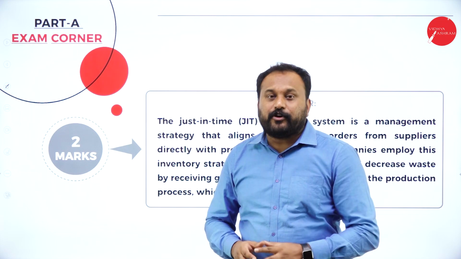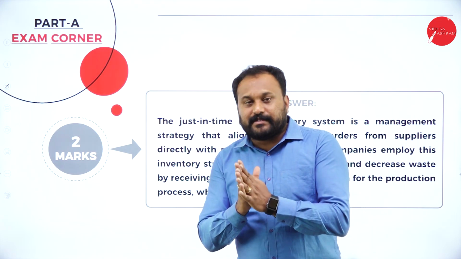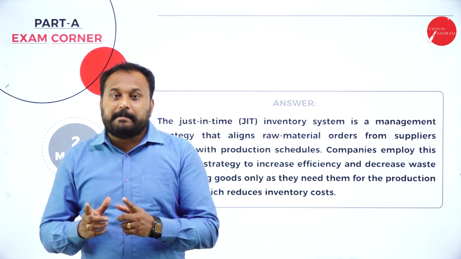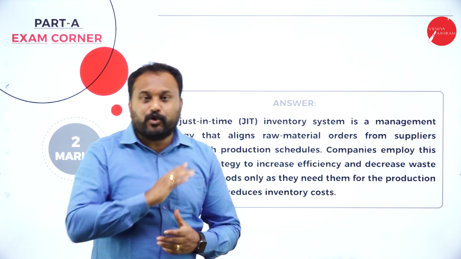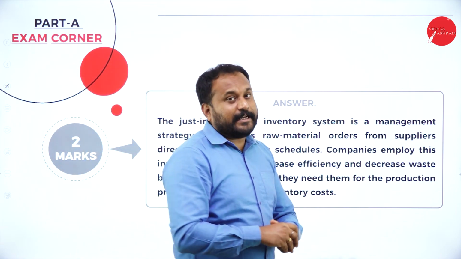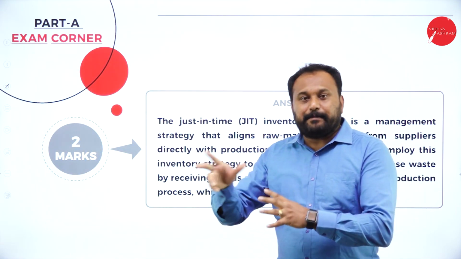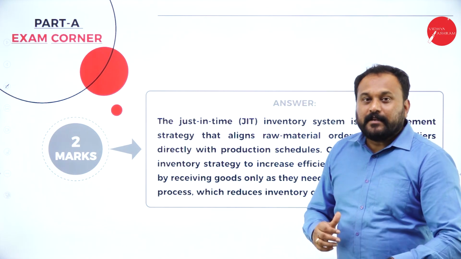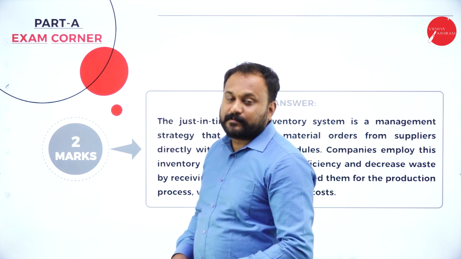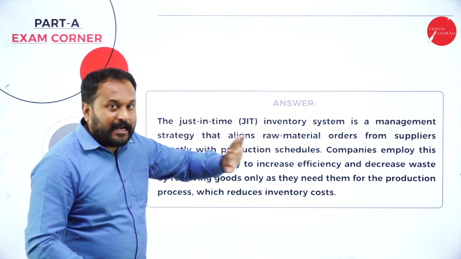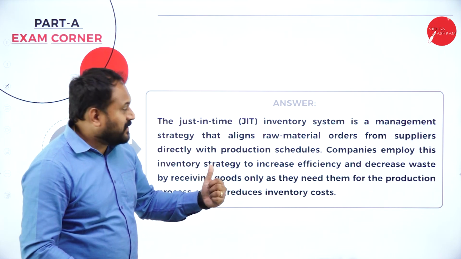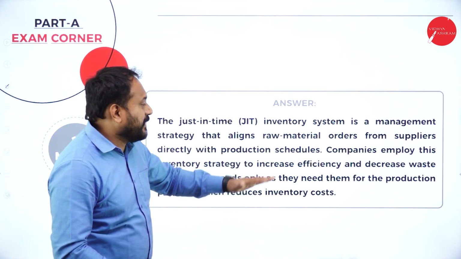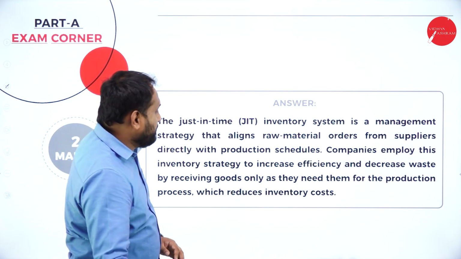It can also come for a 10 marks question, but the question will be like this: explain the techniques of management. Now, techniques of management, in that techniques of controlling, it will actually come. When it comes to the techniques of controlling, you are supposed to write PERT, CPM, then you are supposed to write JIT as well. So, what exactly is JIT? It's an inventory system, and the management uses it for the strategies. Raw material orders from suppliers are directly tied with production schedules, and only at that time should it actually come.